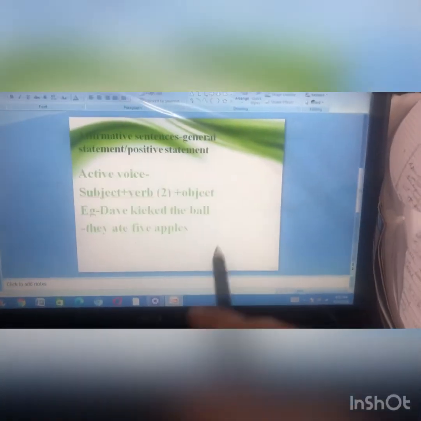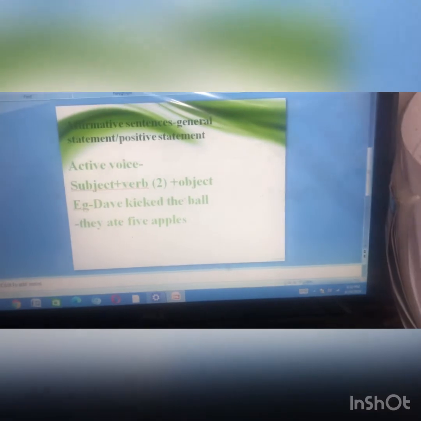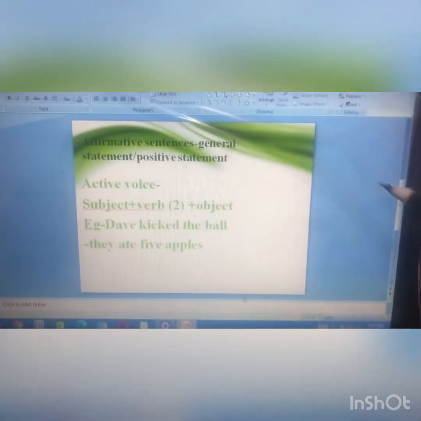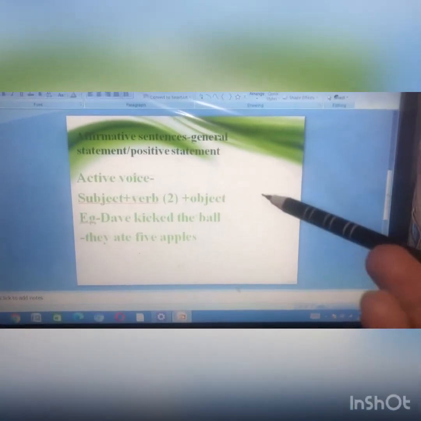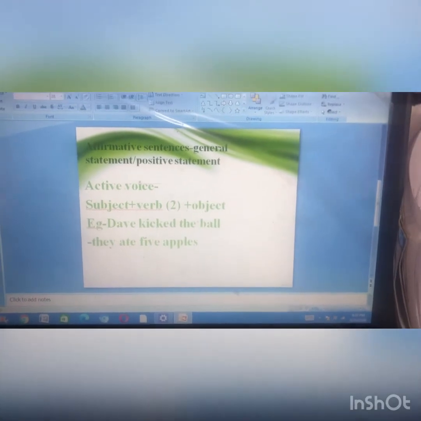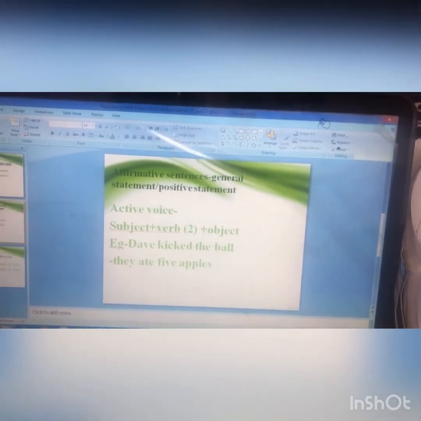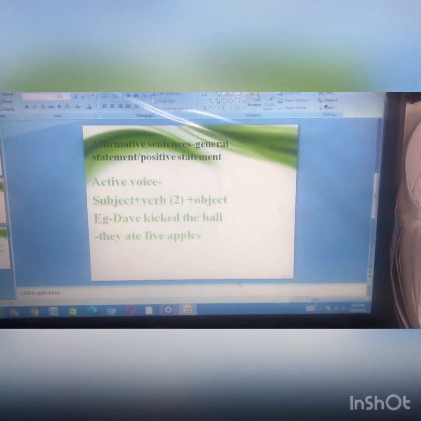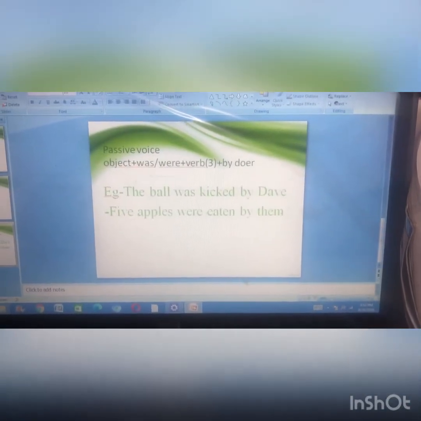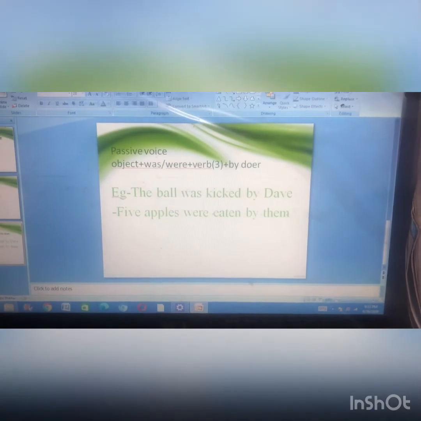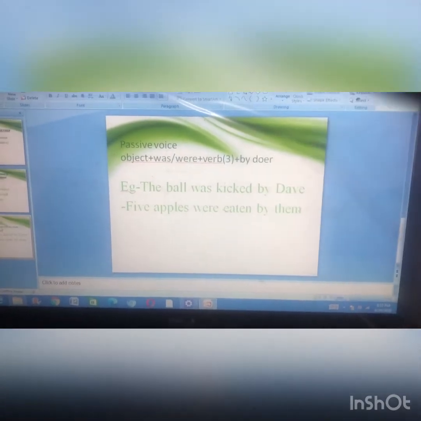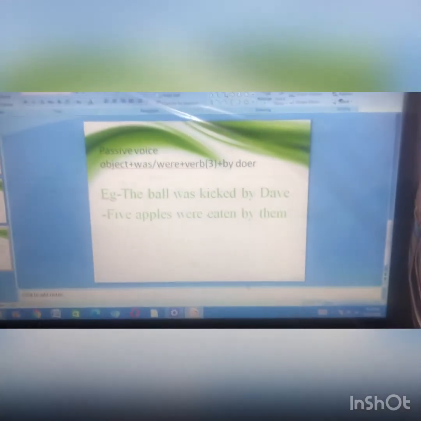In the slide that we just did, making sentences in active voice, it is the same format that we follow whether we use a singular noun or a plural noun. Now let us see in passive voice what is changed.